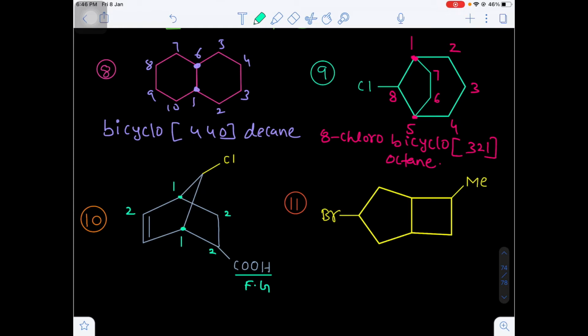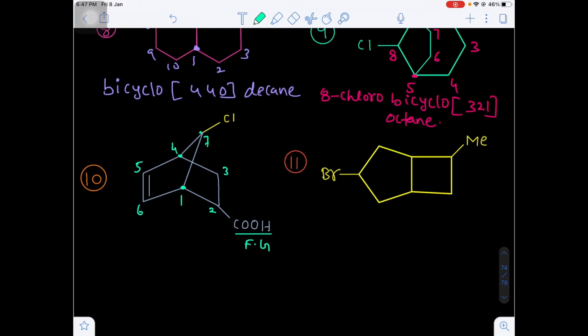So the lowest set of numbers should always be given to the functional group only. Yes or no? So that's why I am giving number 1 to the lower bridgehead carbon, and number 2 to the right side carbon, which is the carboxylic group containing carbon. Okay, 2. Next to this will be 3, then 4, next to this will be 5, this will be 6, and finally this is the 7 carbon. Are you getting my point?